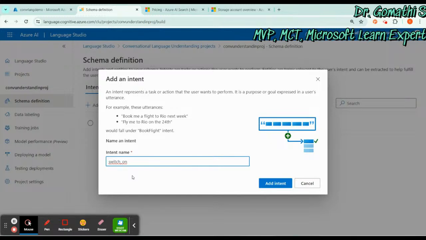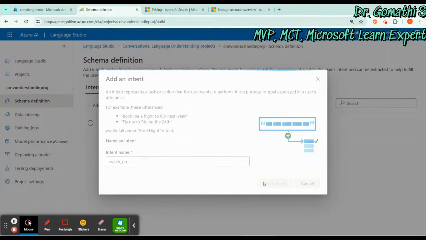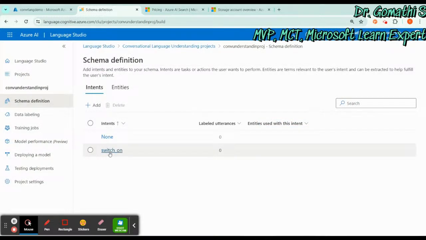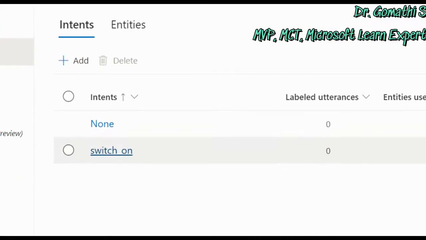Once you add the intent, it will take you to the data labeling page. Click on any intent, that is the action. Whatever action you want to create, just click create. Now you have one intent created.